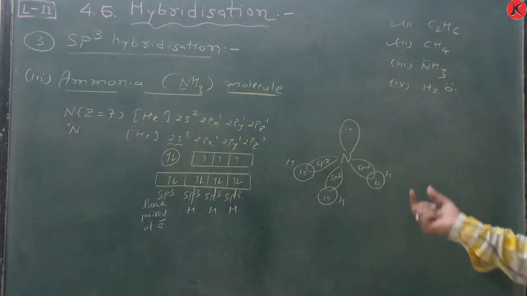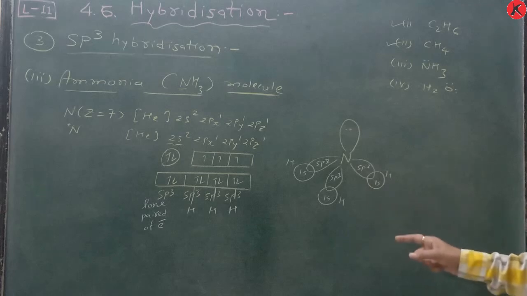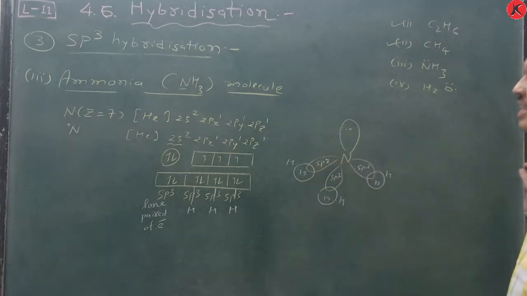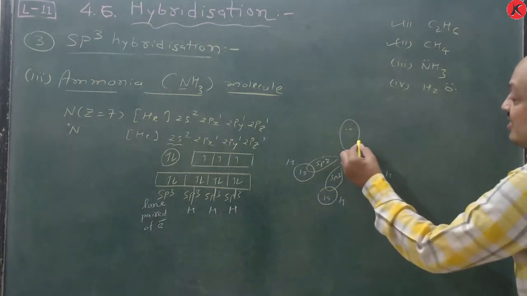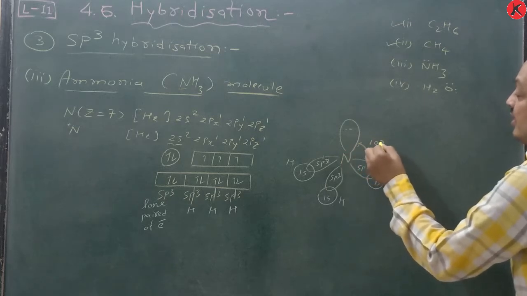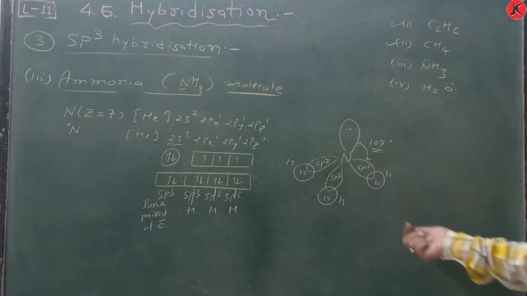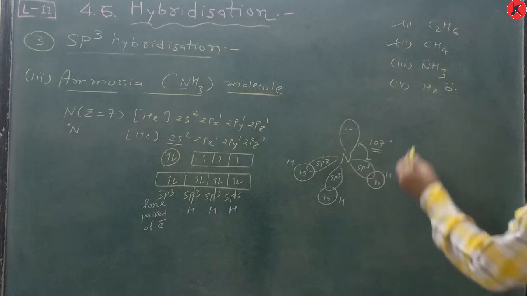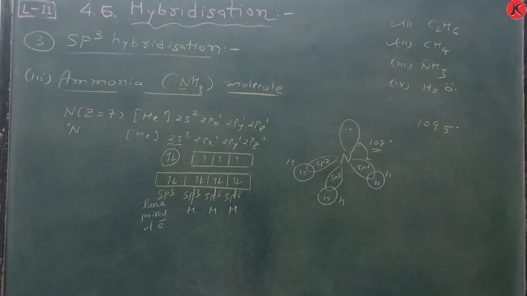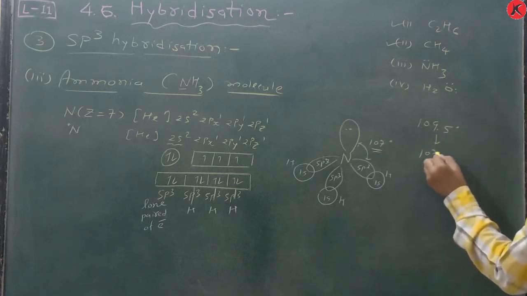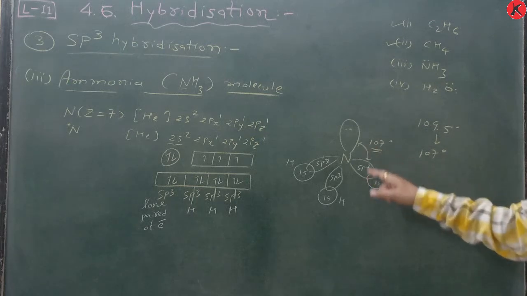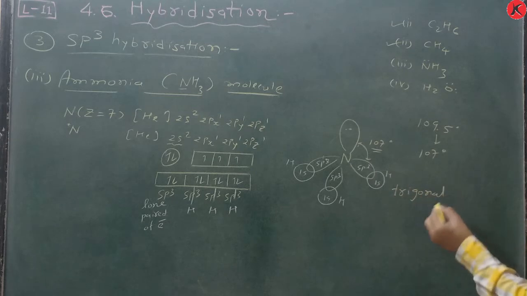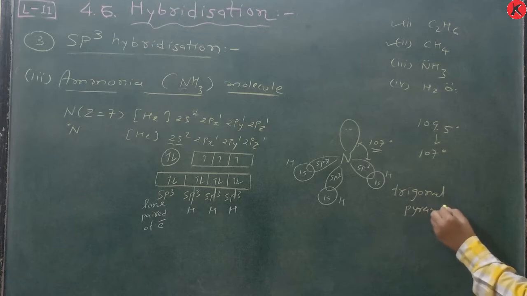So the repulsion is more as compared to bonding pair, and that's why this bond angle is changed, and it is considered as 107 degrees. If this were tetrahedral, it would be 109.5 degrees, but it is reduced to 107 degrees, and that's why ammonia has a trigonal pyramidal shape.